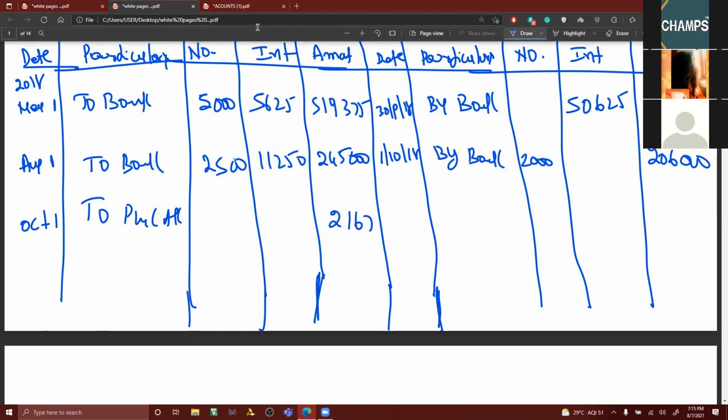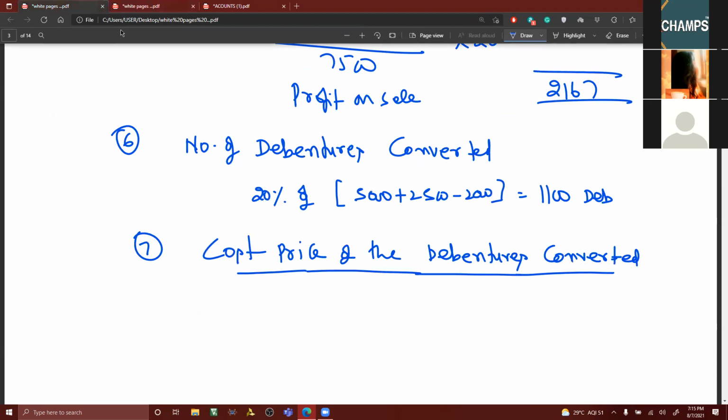Okay, so here I am writing: cost price of the debentures converted is equal to, going by whatever has been mentioned there, 5,19,375 plus 2,45,000 plus 2,167. Can you tell me the credit side amount? 2,06,000, no? Yes, sir. 2,06,000.